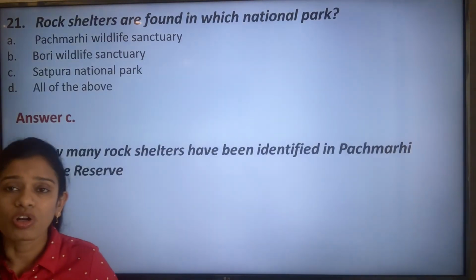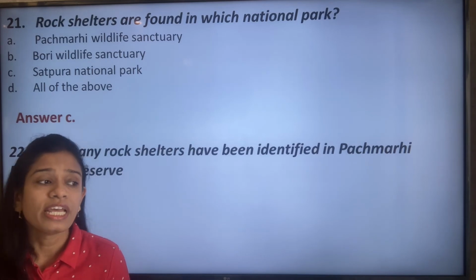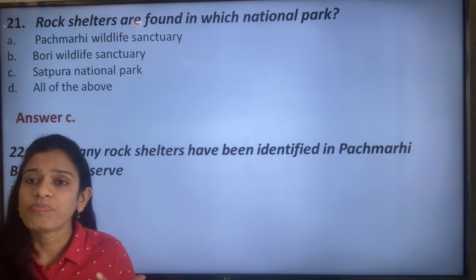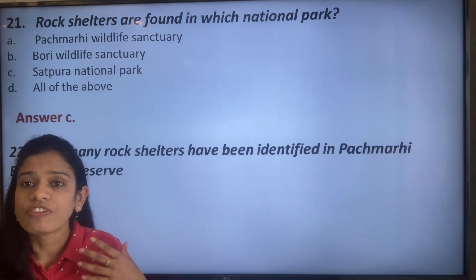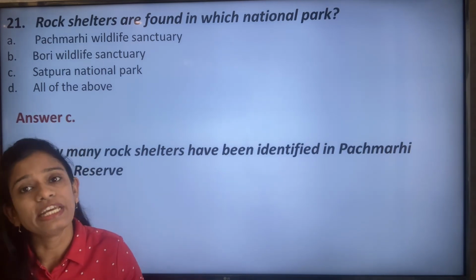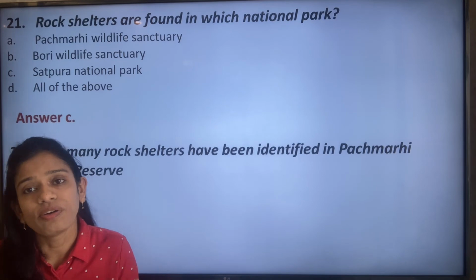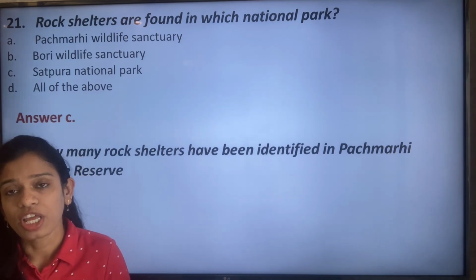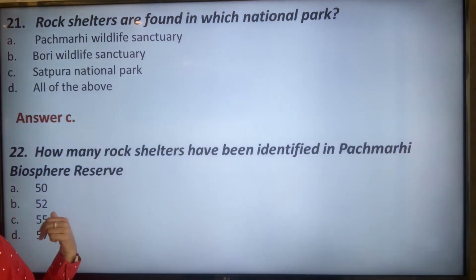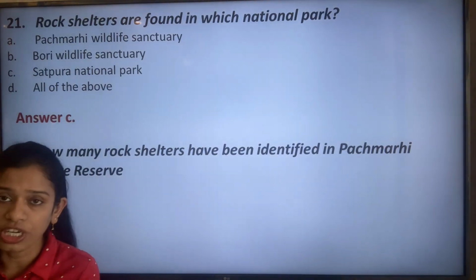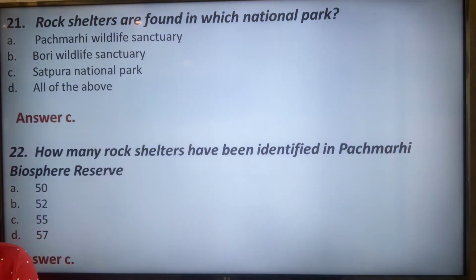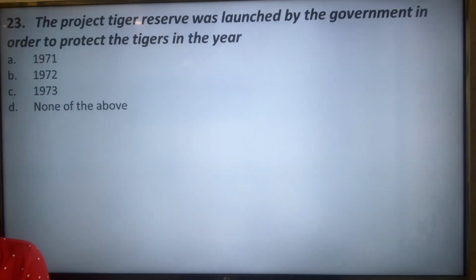The next, how many rock shelters have been identified in Panchmari Biosphere Reserve? What are rock shelters? They are carvings of different figurines of gods and goddesses or different people which give an insight of the tribals, or of Indian history. Now these are all found and protected in the national park. So how many rock shelters are found in the Panchmari Biosphere Reserve? It is option C, that is 55 rock shelters. The next question.